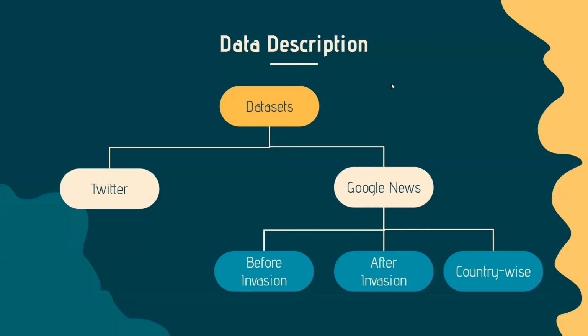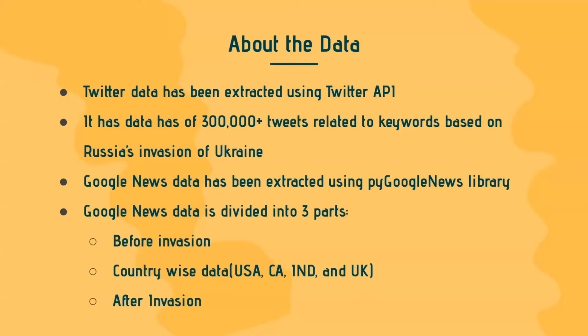The third is country-wise data for the following four countries: the United States of America, Canada, India, and the United Kingdom. We have selected these countries because, out of the four, the United States of America and the United Kingdom are two countries that have sternly sanctioned Russia. India, because it has close business ties with Russia, and those influenced India's decision making in terms of replying to the global calls to impose sanctions on Russia. And the reason for selecting Canada was because of the support offered by Canada to Ukraine and its citizens. Now we'll move on to the next slide.